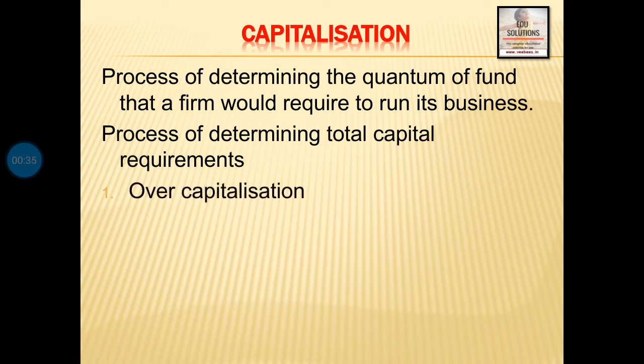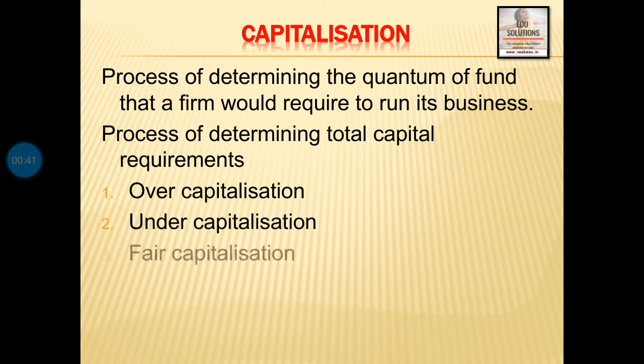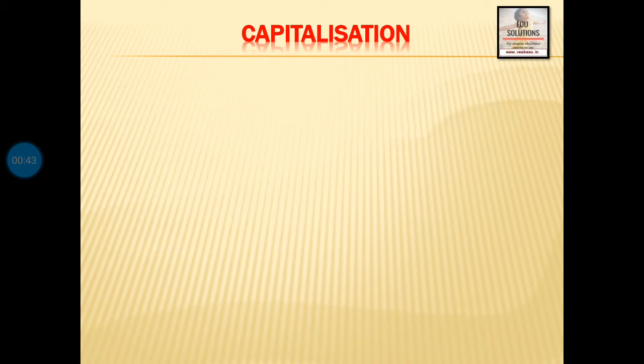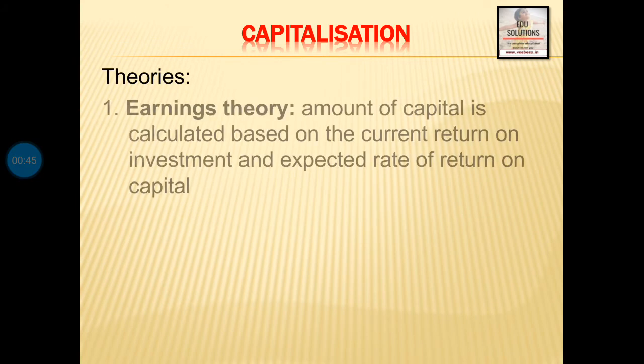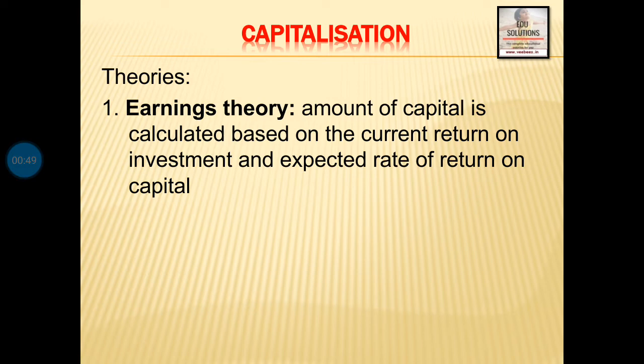Then, regarding capitalization, we have heard there are three types of capitalization: overcapitalization, undercapitalization, and fair capitalization. There are two theories related to capitalization, and the first theory is the earnings theory. This theory discusses how we will calculate the total amount of capital required.